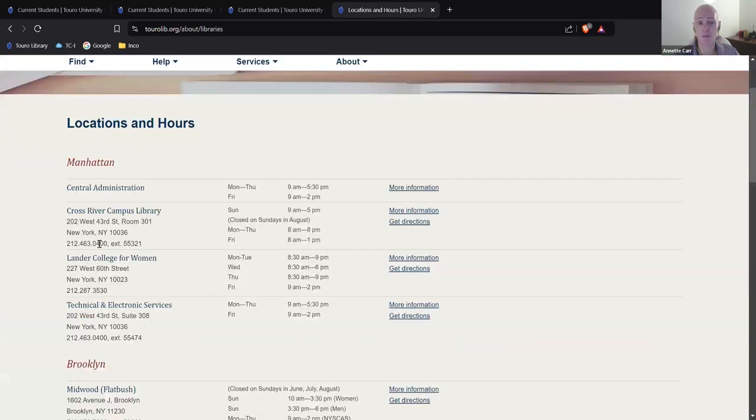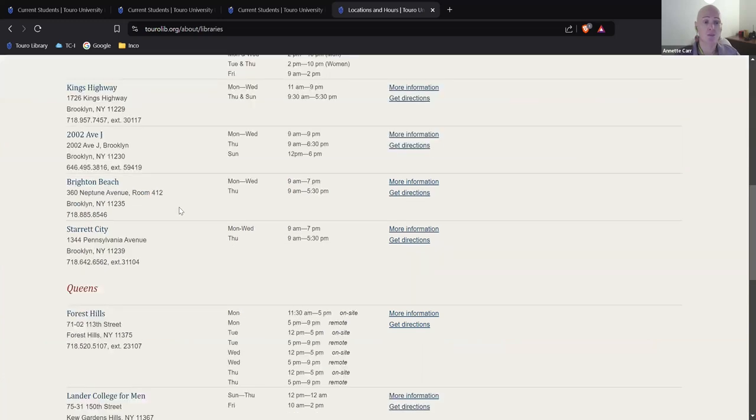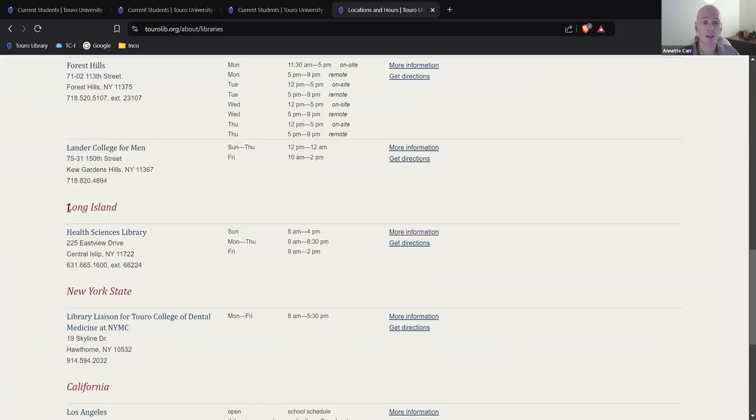And these are the campuses that we have. Now, any of the librarians in New York can help you. But what you may want to do is come immediately down here to Long Island, because we are the health sciences library out here on Long Island. So we specialize in physician's assistant programs and other health sciences programs.